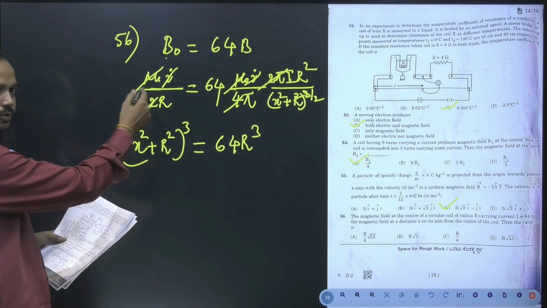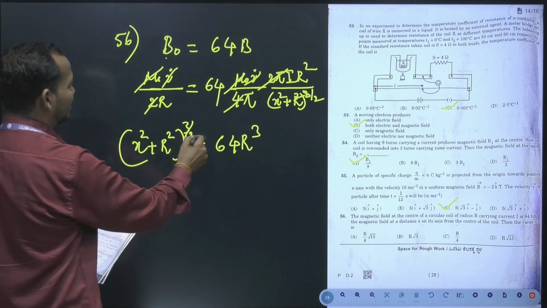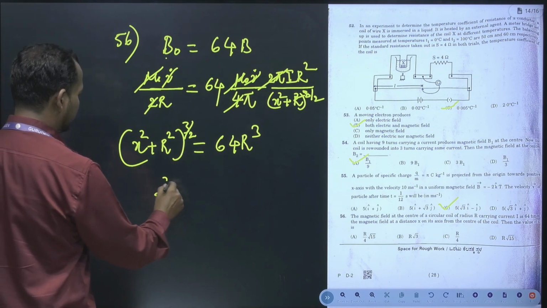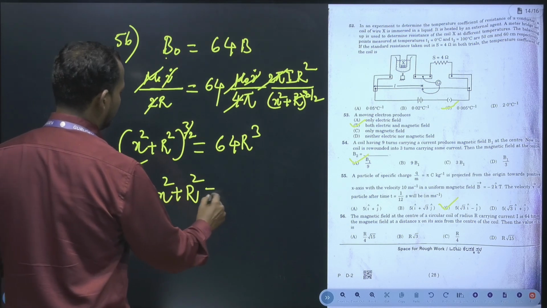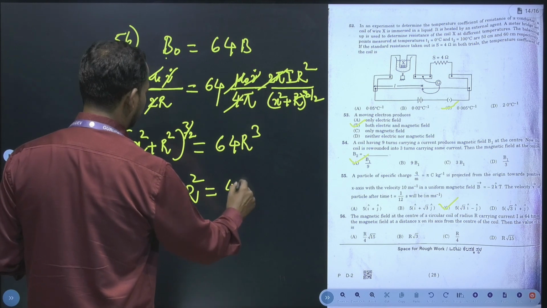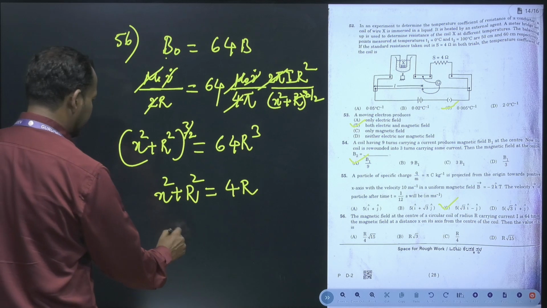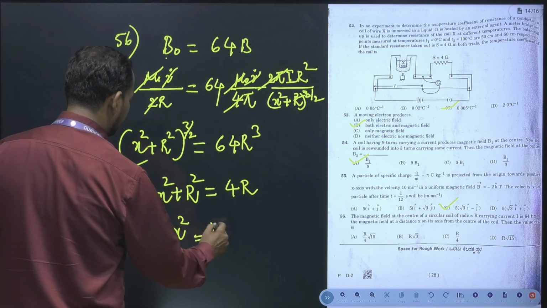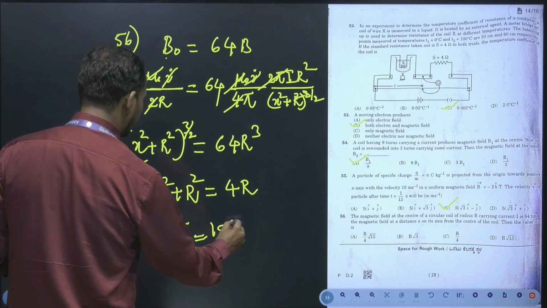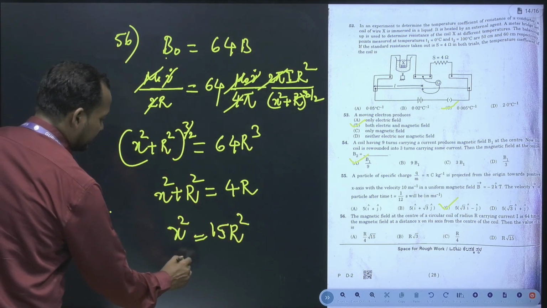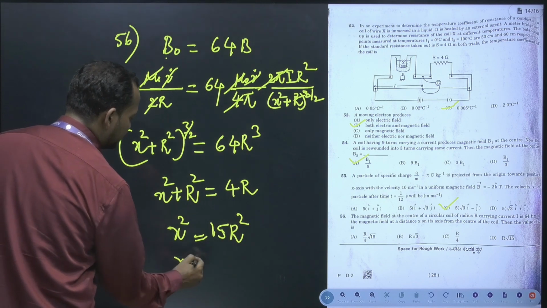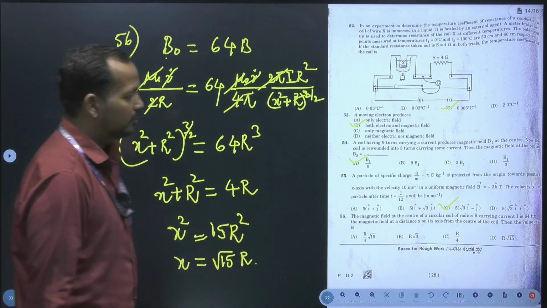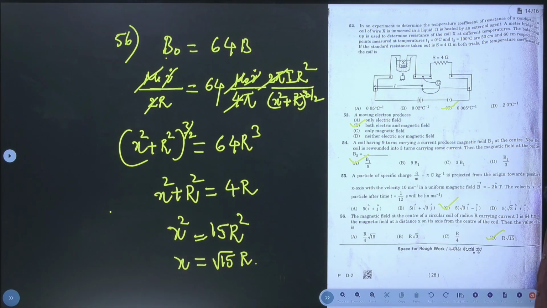x square plus r square raised to 3 by 2. Yes, I forgot the 3 by 2 here. Then taking the cube root on both sides, we get x square plus r square equal to 4r. Now if you solve this, we will get x square is equal to 15 r square. Then taking the square root on both sides, x is equal to root 15 r. Therefore we get the answer as root 15 r.